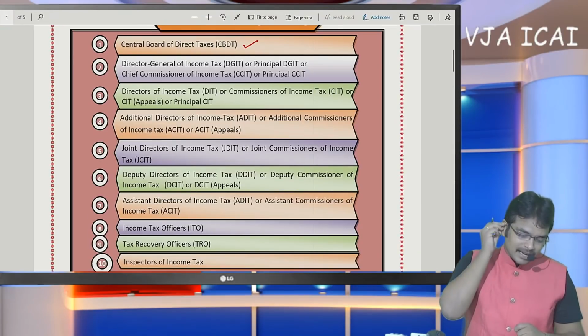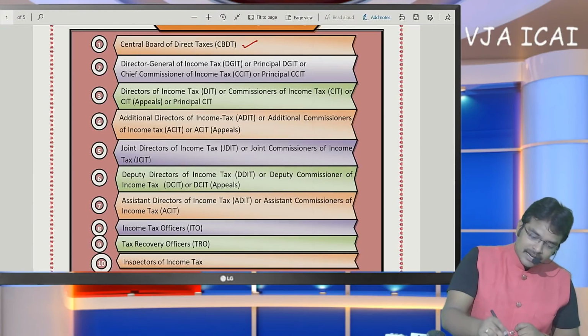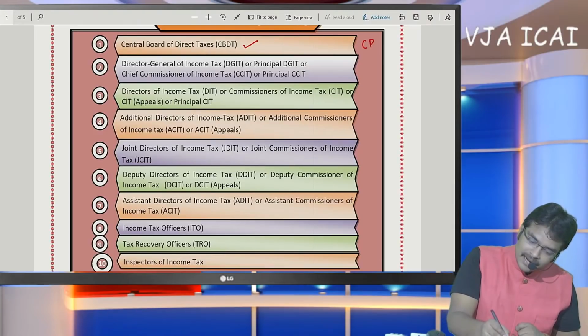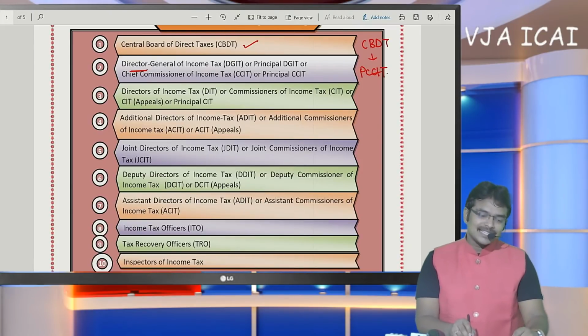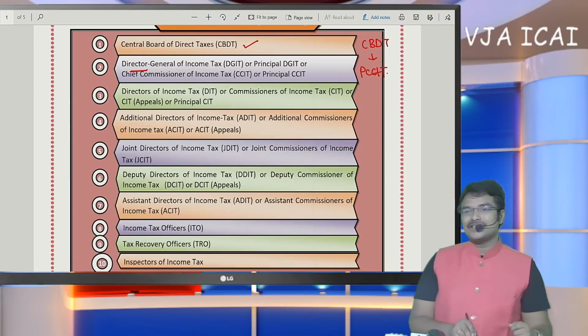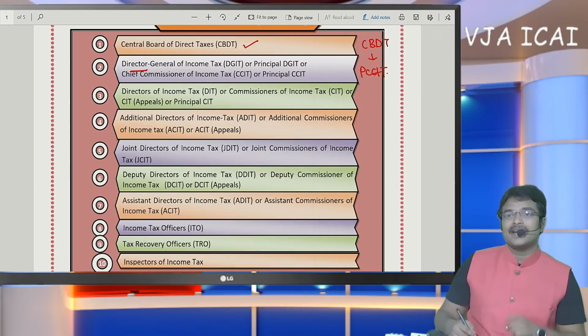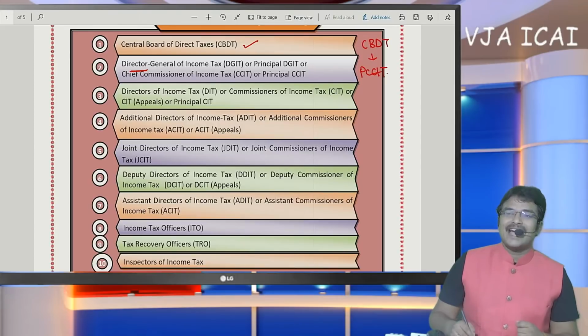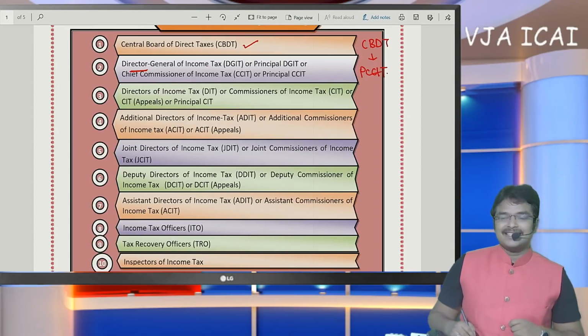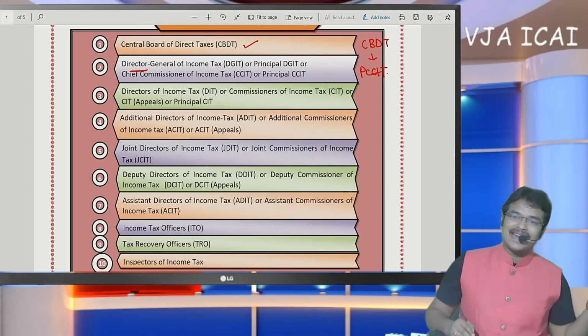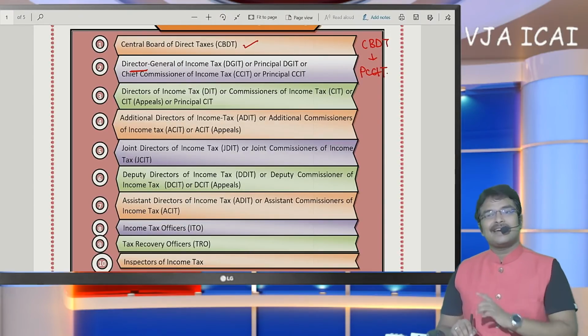Below CBDT is the Principal Chief Commissioner of Income Tax. The Directorate department deals with one type of assessment, and the Commissioner department deals with income escaping assessment and scrutiny assessment. So they have divided the categories based on the type of assessment. There is a separate directorate wing and a separate commissionerate wing.